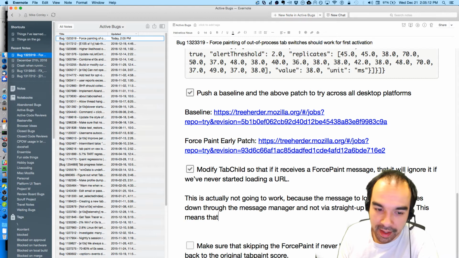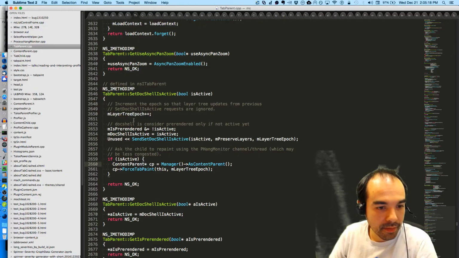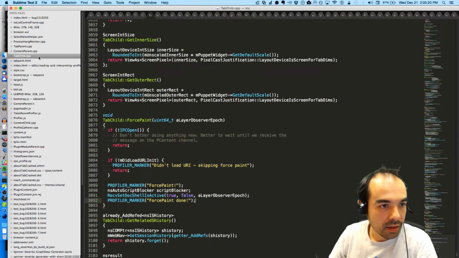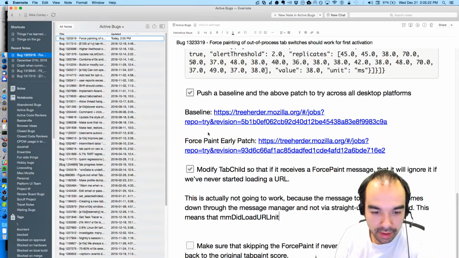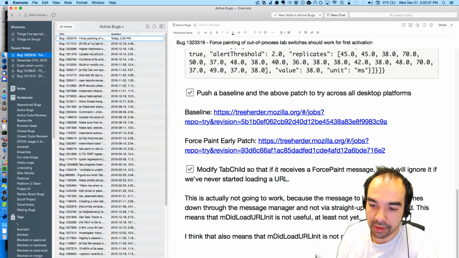This means that m, what was the argument I was using? m did load URL init is not useful. At least not yet. I think that also means that m did load URL init is not generally useful.